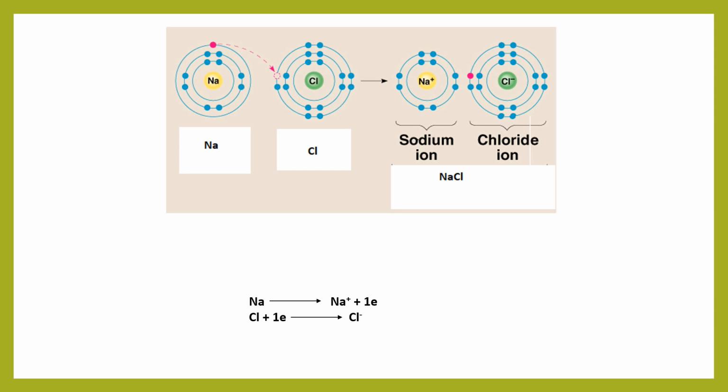So in this video we discussed the general types of bonds, four types: ionic bond, covalent bond, coordinate bond, and metallic bond, and also the energetics of bond formation and some details of the ionic bond. In the next video, we can discuss in detail ionic bonds, including the energetics of ionic bond formation and lattice energy calculation by the Born-Haber cycle, etc.